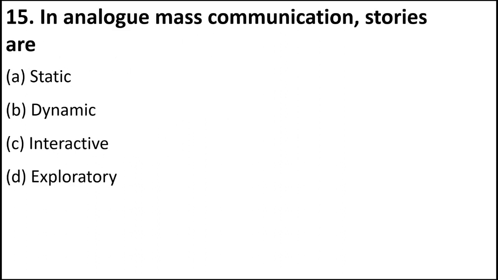Next is, in analog mass communication, stories are. So analog mass communication, it could be a radio, which is an example of analog mass communication. So there the stories are static. Okay, there is a person who is delivering that story or that message, and the other person is listening. It is not dynamic like a classroom where the students and the teacher discuss. So that is dynamic. Interactive is also the same thing, and exploratory is exploring or finding out why something happens. So in analog communication, stories are static.